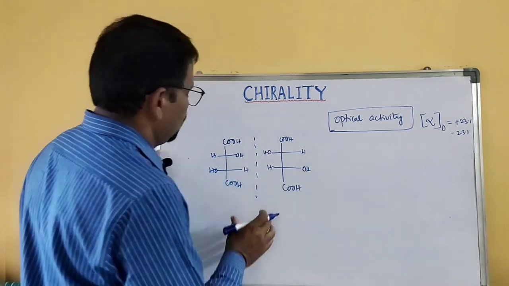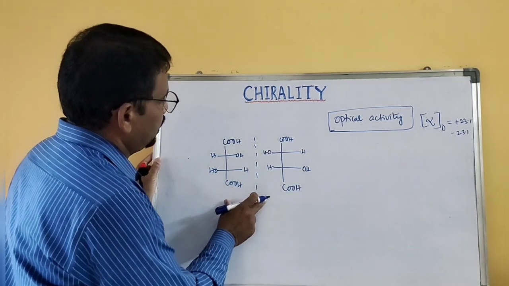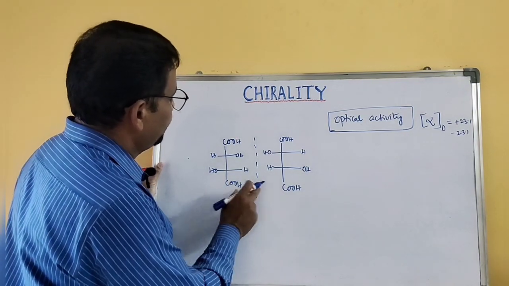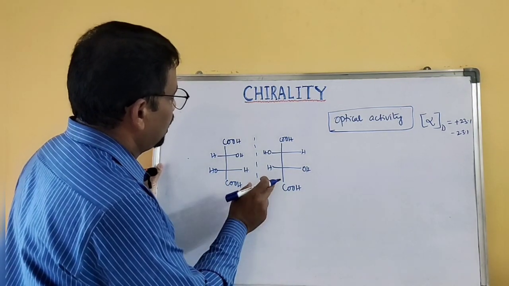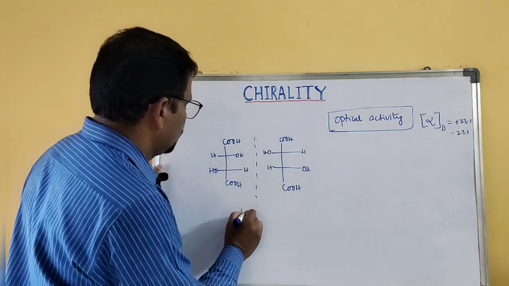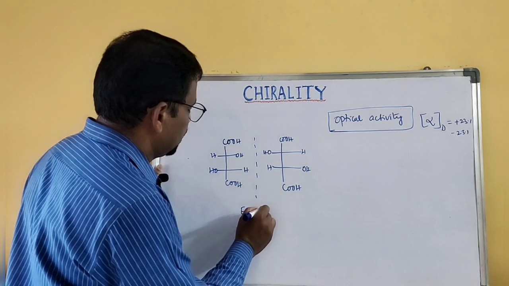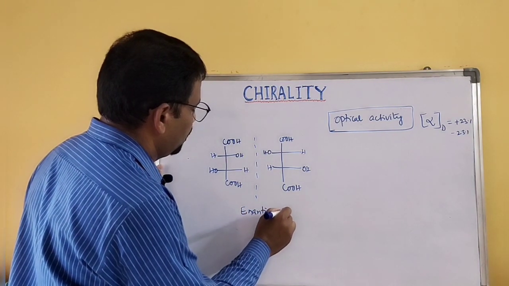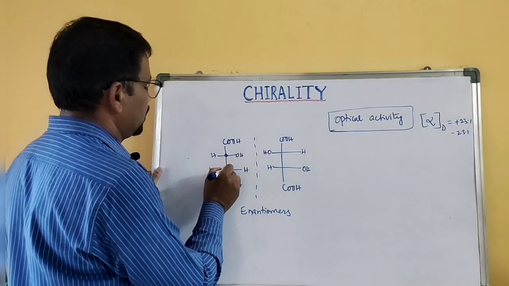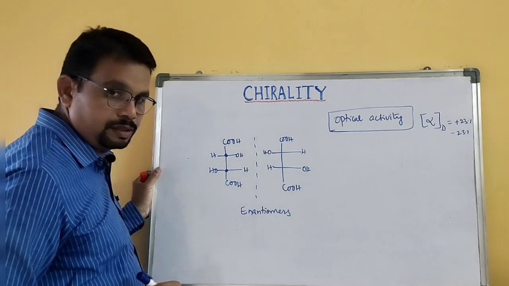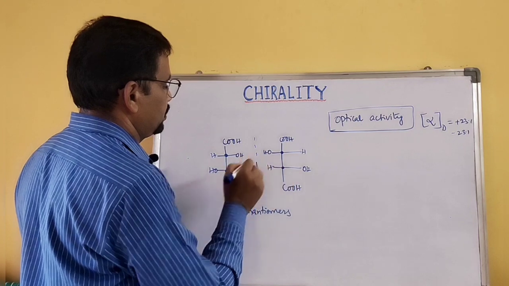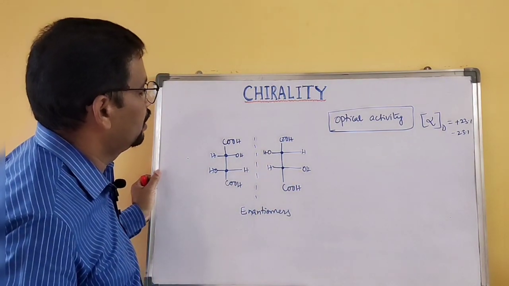So both these tartaric acids are mirror images of each other and non-superimposable. They are non-superimposable mirror images, therefore these are called enantiomers. And this molecule has 2 chiral centers or asymmetric centers. This is one chiral center, this is another chiral center or chiral carbon.